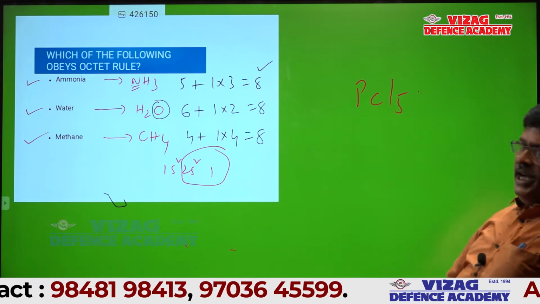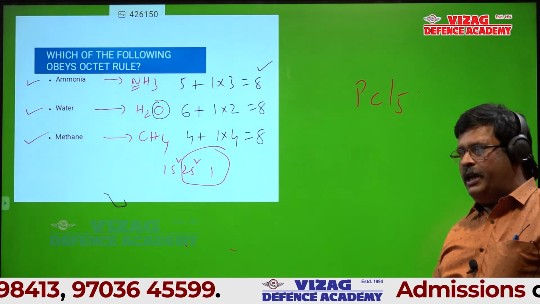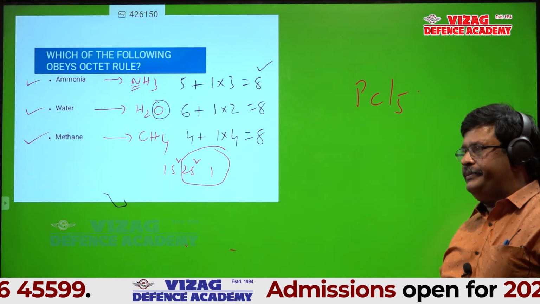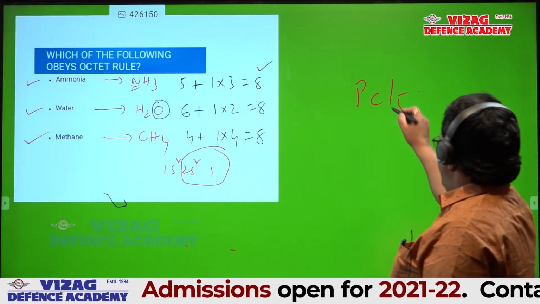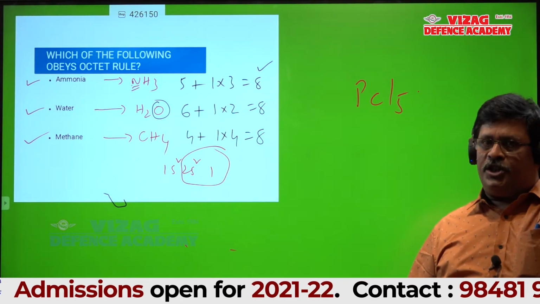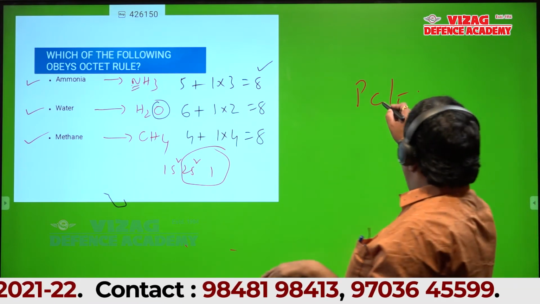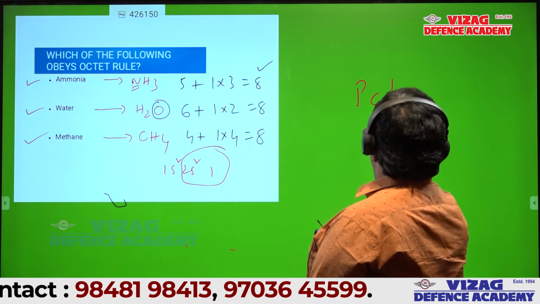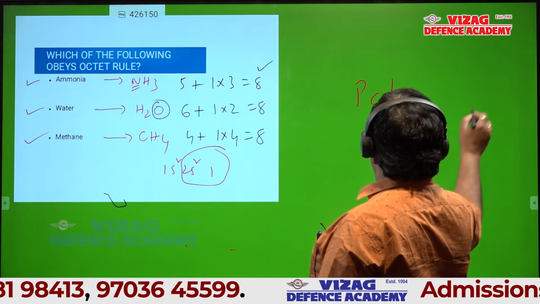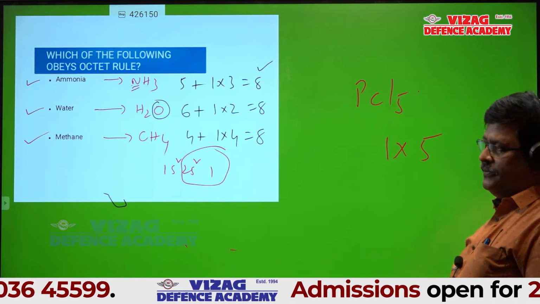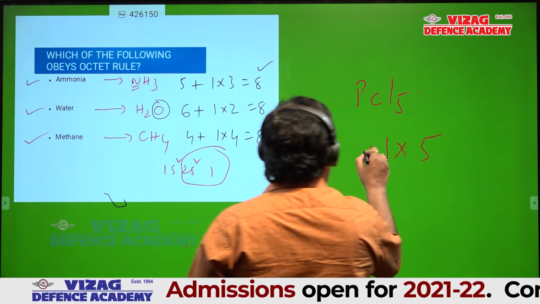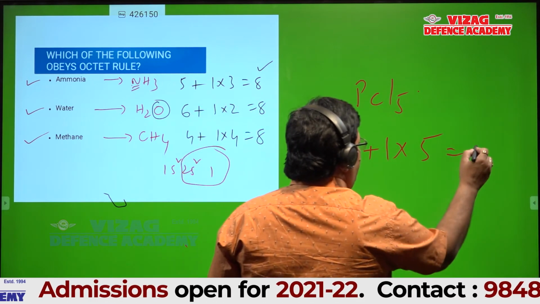Is the chlorine the central atom or bonded atom in that molecule? First you tell that. Chlorine is a bonded atom. Then chlorine requires how many electrons to attain octet? 1. Then if it is a bonded atom, it contributes 1 electron, and 5 chlorines contribute 5 electrons. And phosphorus contributes 5 electrons, 10.